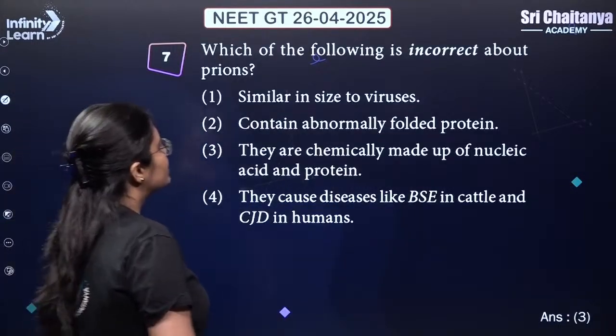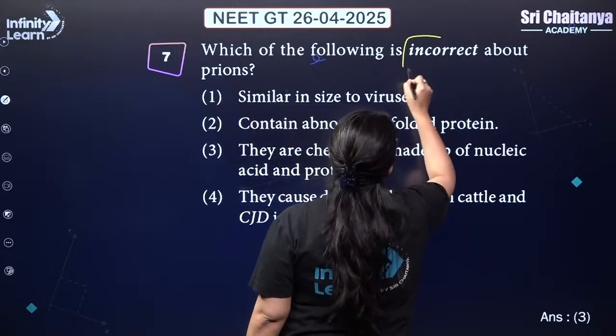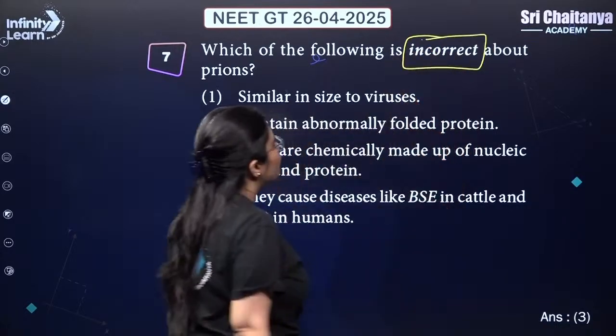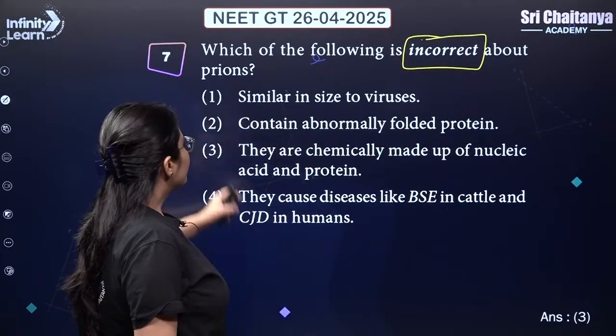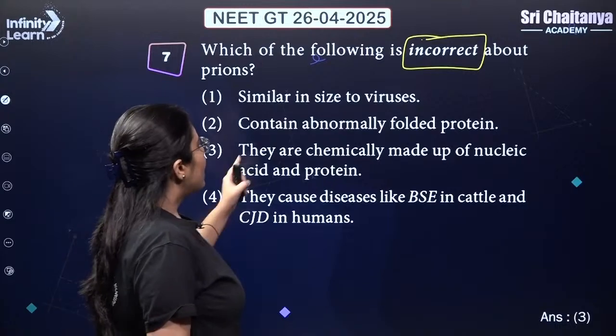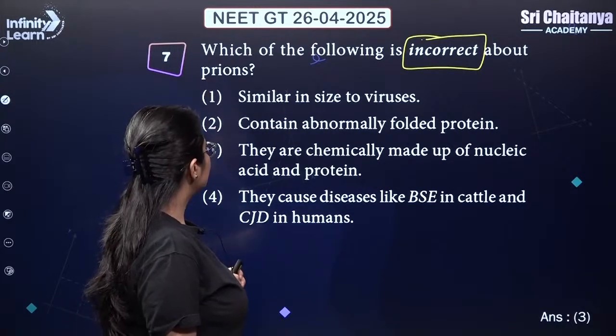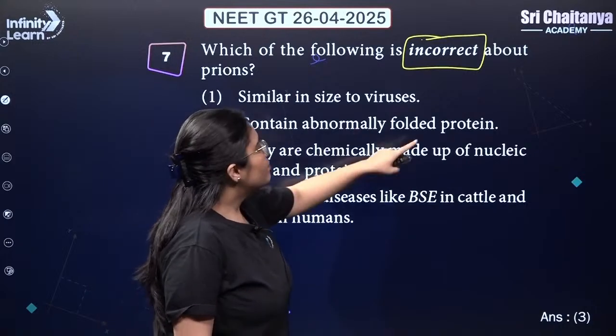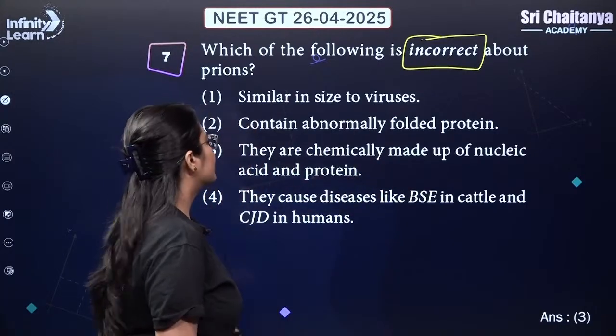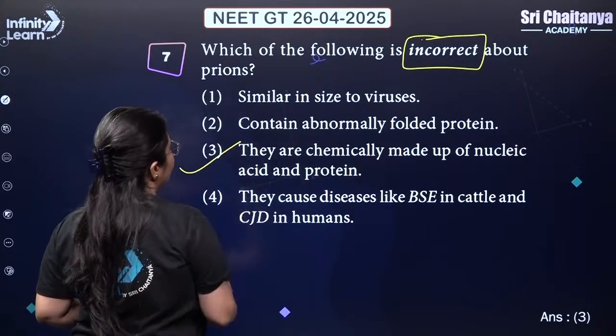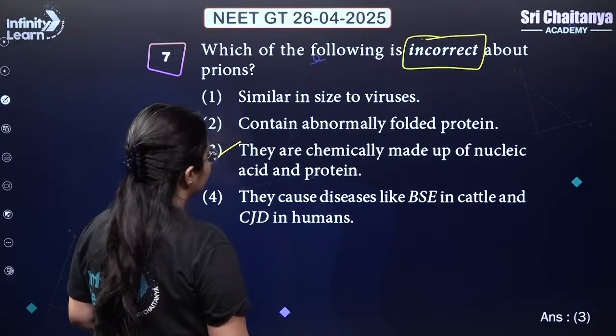Which of the following is incorrect? Again, you are supposed to identify the incorrect. So which of the following is incorrect? So see over here the third statement. They are incorrect about prions. So prions, if I see, my dear students, they are chemically made up of nucleic acid and protein. This is incorrect. And therefore, it becomes answer for this question.